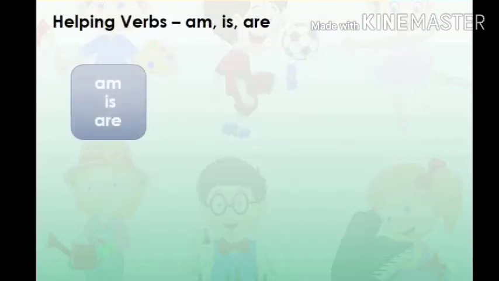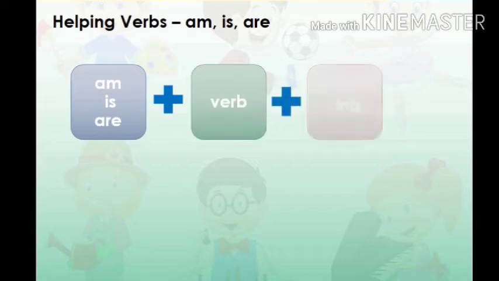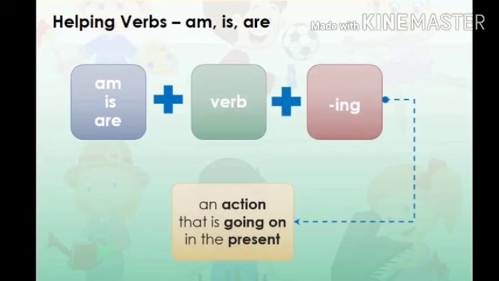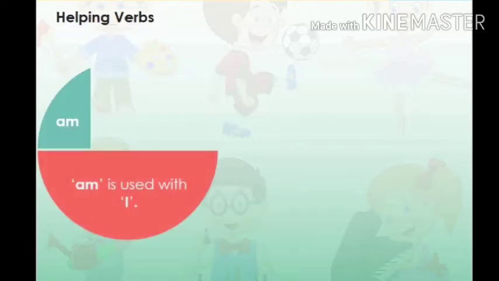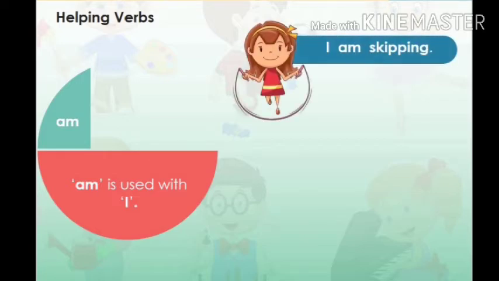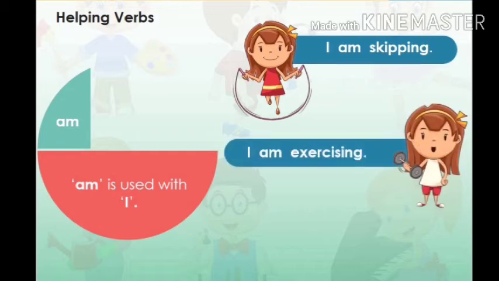Am, is, are plus the ing form of the verb are used to talk about an action that is going on in the present. That is an action going on at the time of speaking. Am is used with I. Am along with the ing form of the verb tells us that the action is going on now, but am is used only with the word I.